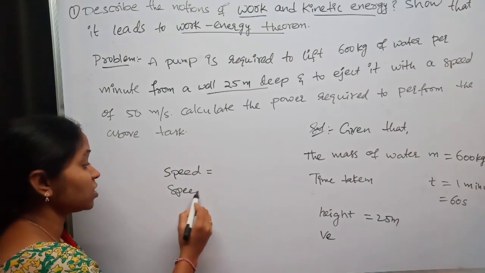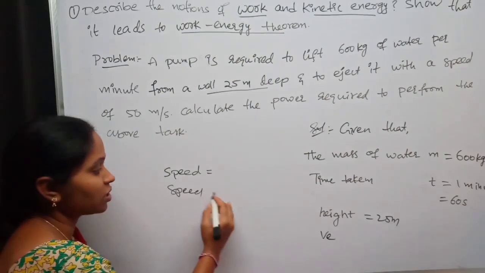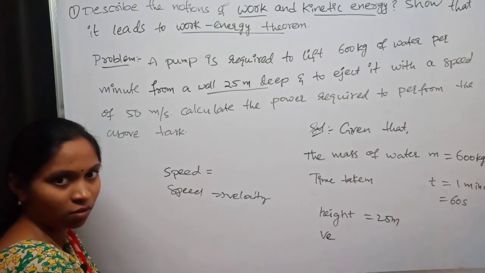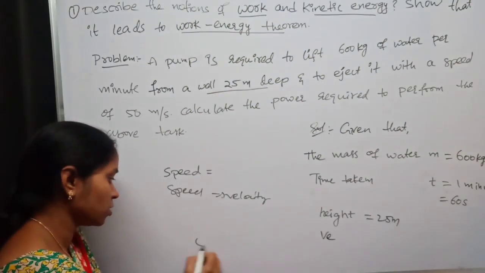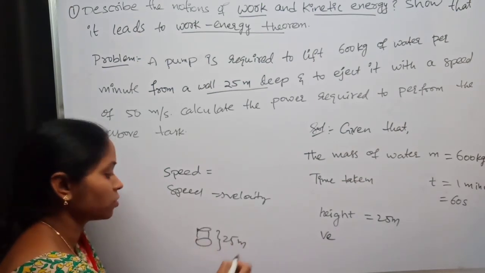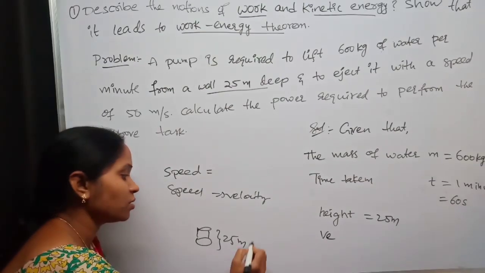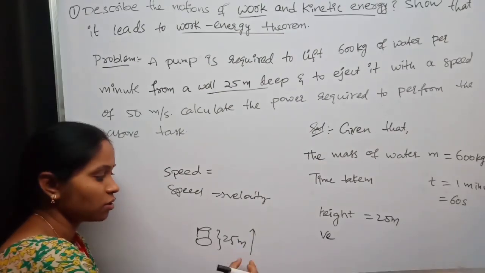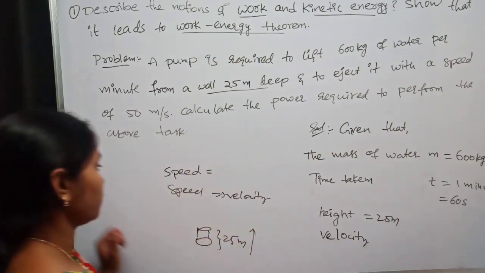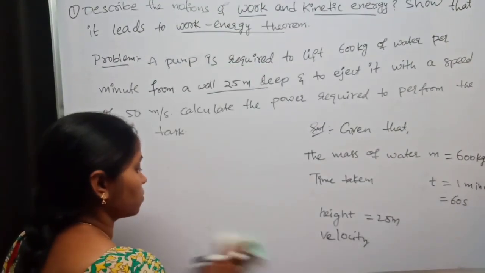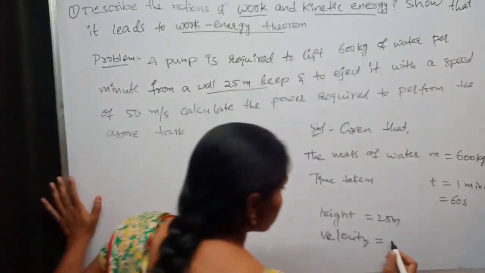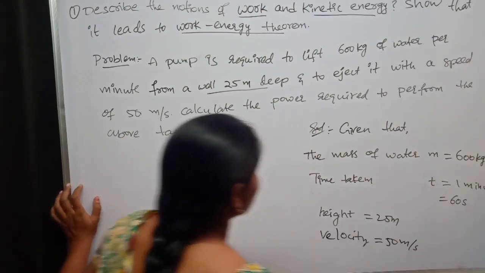Speed with direction is a vector quantity, which is nothing but velocity. From a well of depth 25 meters, water is ejected out, direction is mentioned, so I am taking it as velocity. Velocity is 50 meters per second.